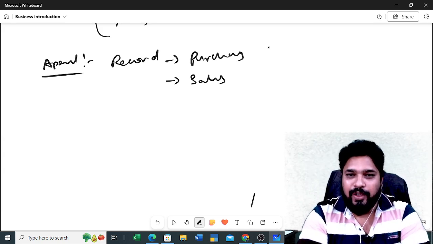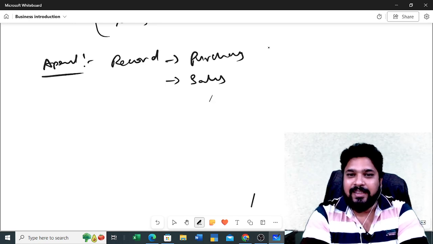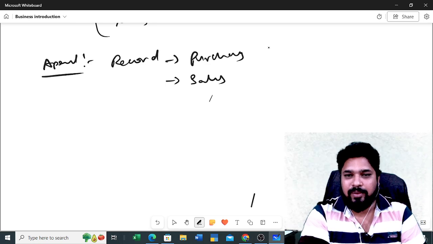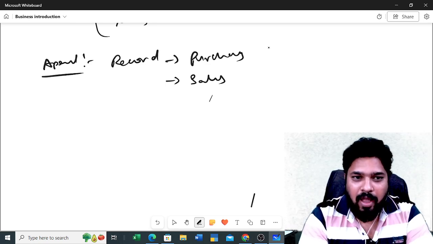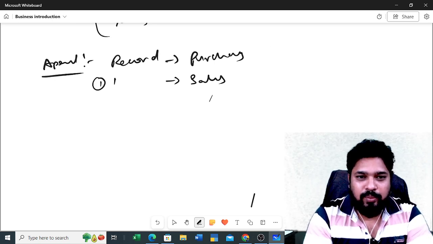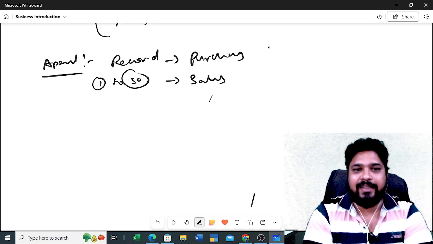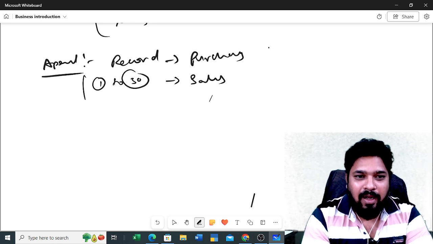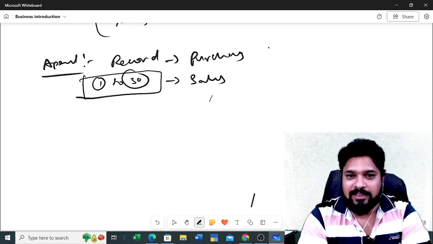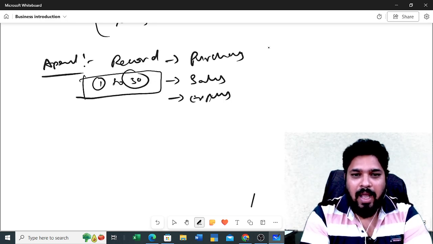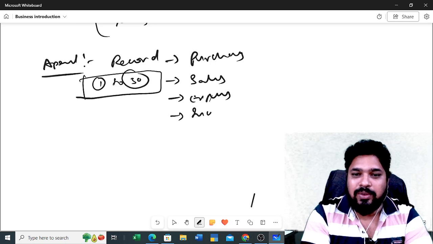Because we need to update these transactions and file GST every month. So in the April month, from day 1 to day 30, you need to maintain all these purchase and sales records, and at the same time expenses, and incomes also.